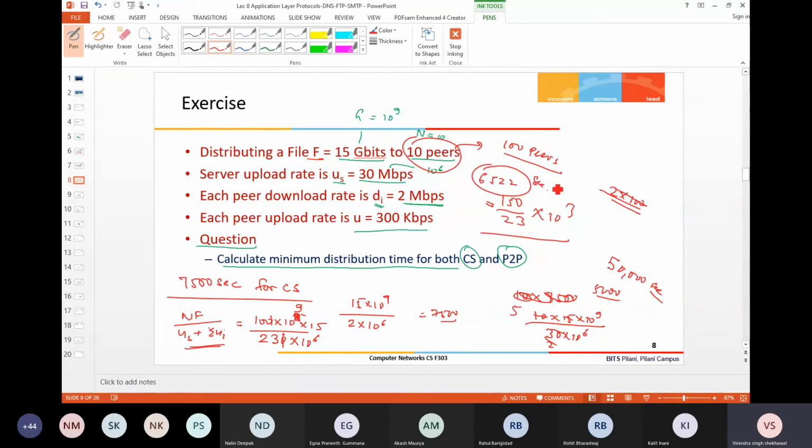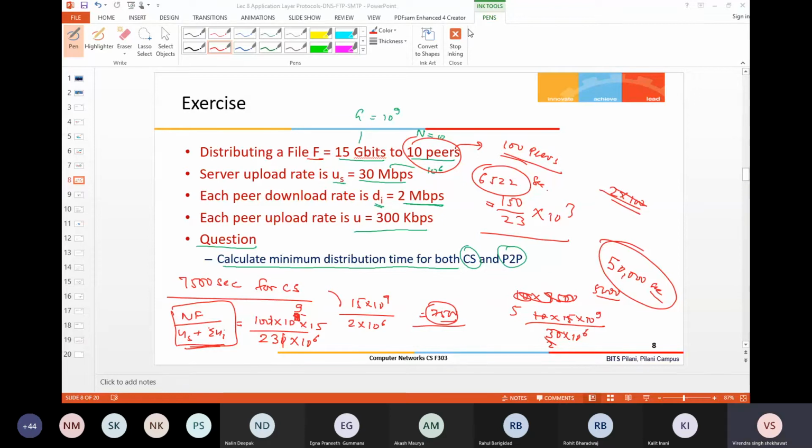Now which component is giving the value for peer-to-peer? 7,500 is more than this. So you see that the NF component is not giving the higher value. The higher value is coming from the download rate of the client, which is 7,500. So for peer-to-peer it is giving 7,500 seconds for 100 peers, and for client server it is 50,000 seconds. You can see how scalable it is. For large values, certainly peer-to-peer is a better choice.